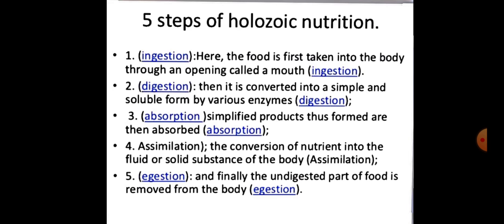So assimilation is the process of utilizing digested food for energy, growth, repair, etc. And the last is egestion. Finally, the undigested part of food is removed from the body. The process of removing the undigested food from the body in the form of feces is called egestion.